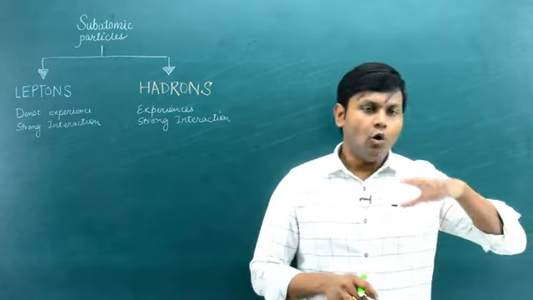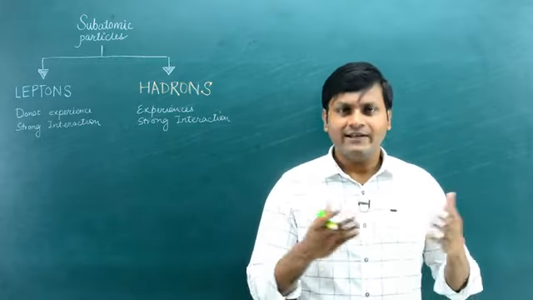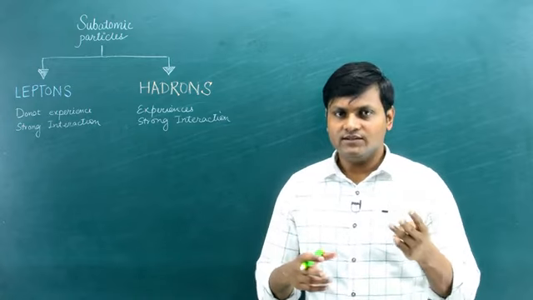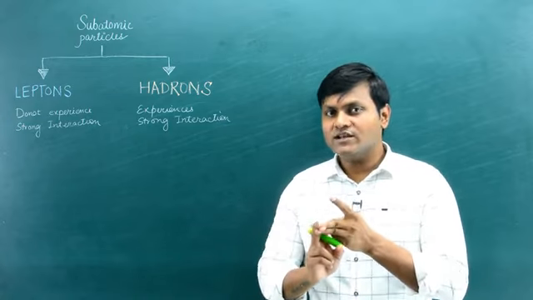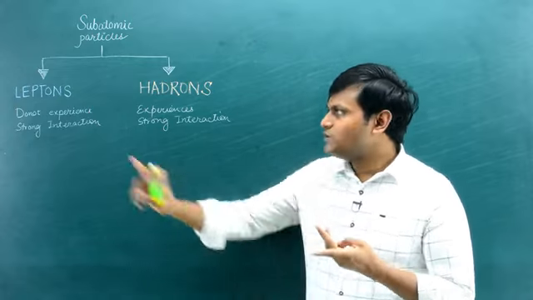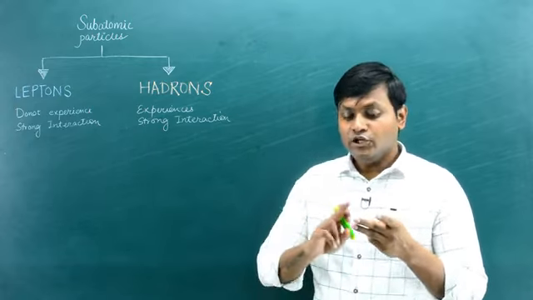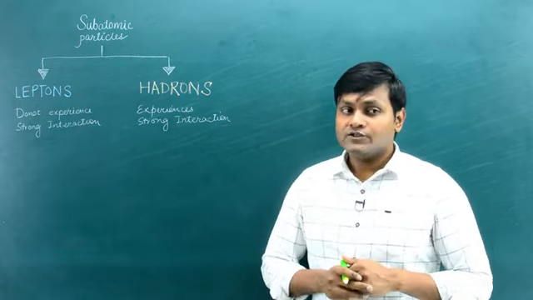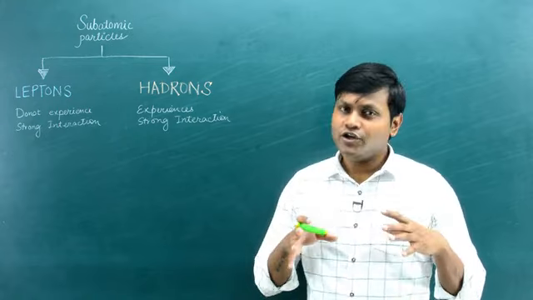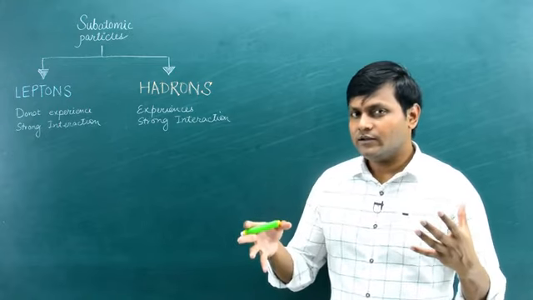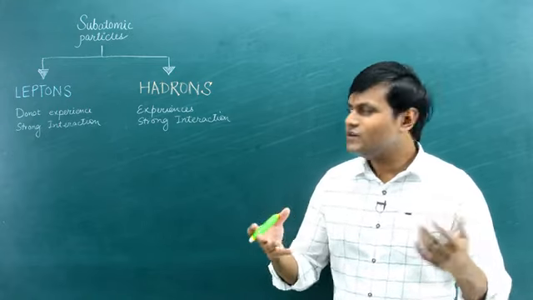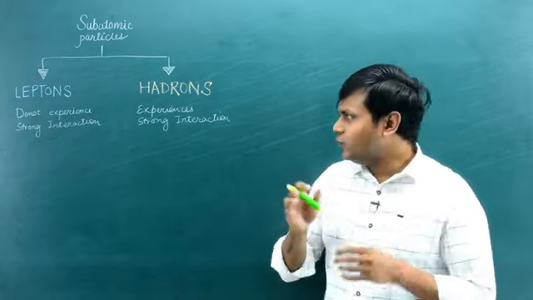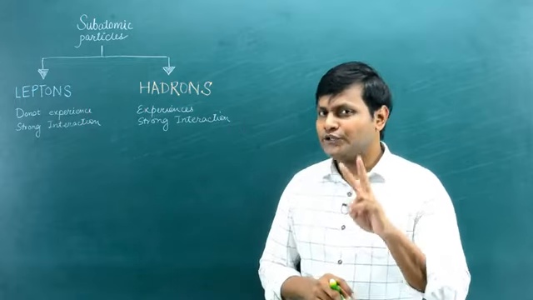Normal ordinary matter that we know of, all the atoms out there, are made up of mostly three particles: a neutron and proton inside the nucleus, and the electron. Electrons belong to the lepton family, right? The neutron and the proton belong to the hadron family. So the vast majority of the ordinary matter in our universe is made up of hadrons.